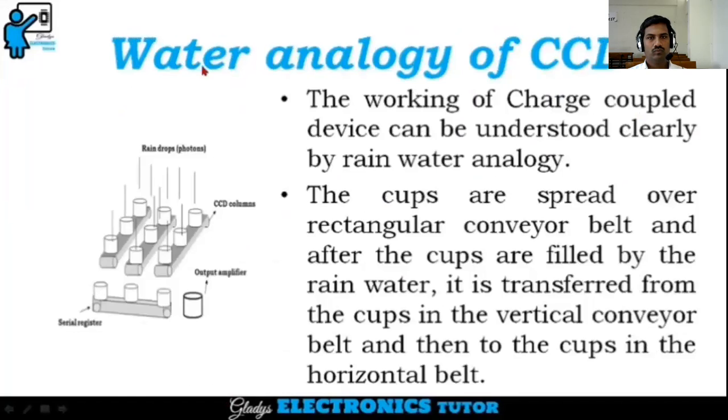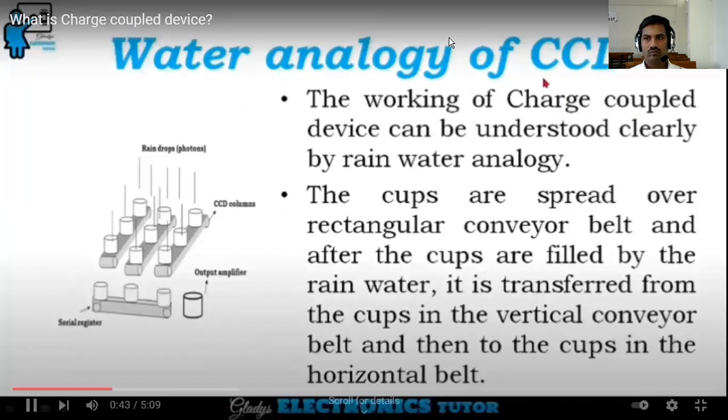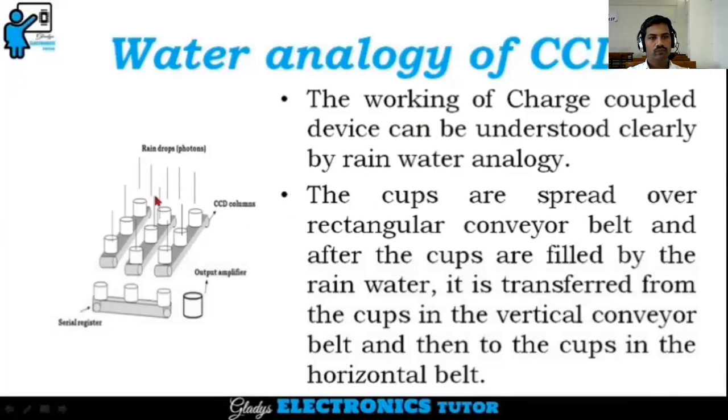So next we'll see the water analogy of CCD. The working of a charge coupled device can be understood clearly by a rainwater analogy. The cups are spread over a rectangular conveyor belt, and after the cups are filled by the rainwater, it is transferred from the cups to the vertical conveyor belt and then to the cups in the horizontal belt.